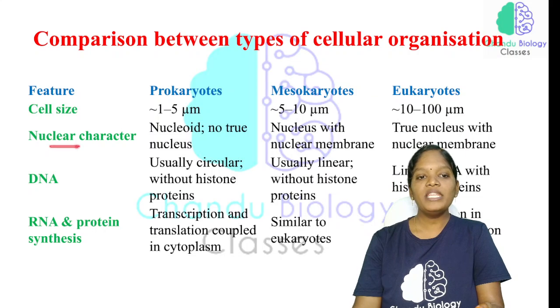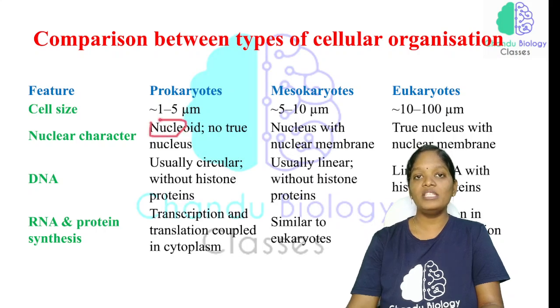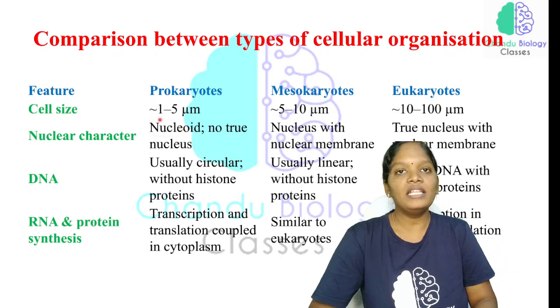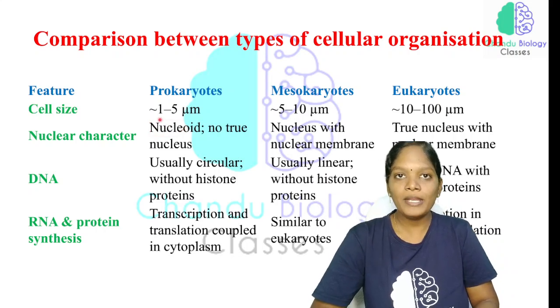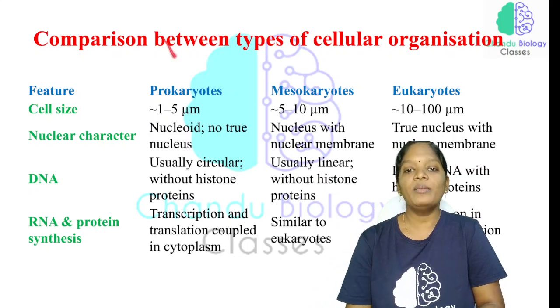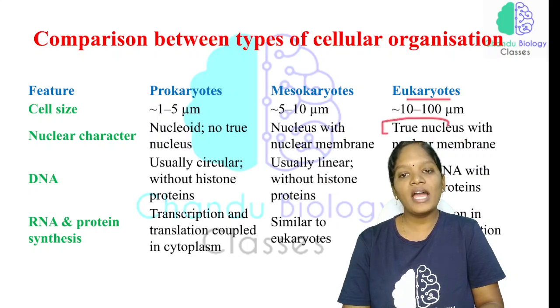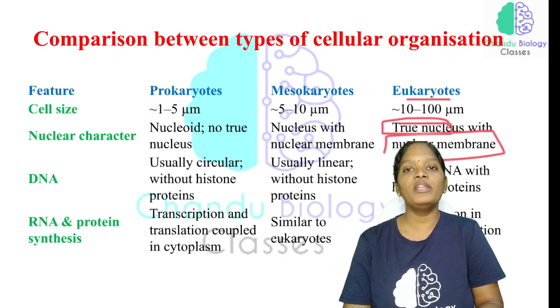And then what will be the nuclear character in prokaryotes, mesokaryotes and eukaryotes? The nuclear character of prokaryotes will be the nucleoid, which means there will be no proper nucleus and no proper nuclear membrane, but instead the area where the genetic material is present is called a nucleoid. The mesokaryotes have a nucleus and a nuclear membrane but without histone protein. And the eukaryotes have a true nucleus with a proper nuclear membrane.